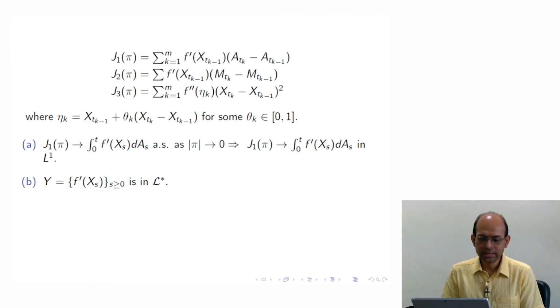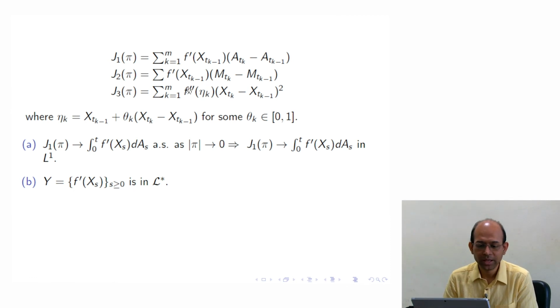Okay, next is Y. What is Y? Y is that integrand f prime of X_s. Why are you looking at this? Because in J2 pi we have the integrand f prime of X at t_{k-1}, and here the candidate integrator is the Martingale. So we need to justify the convergence of the integration. For that, we need to justify which process? So Y is in L-star. Why is it so? Because it is continuous and also adapted, so it is progressively measurable. So it is in L-star.